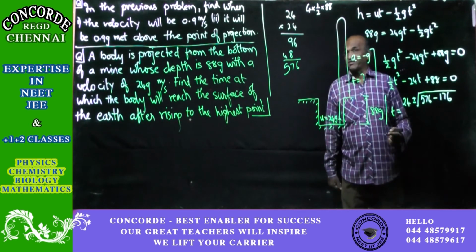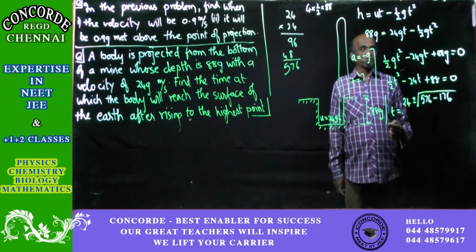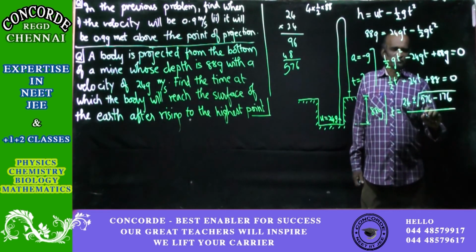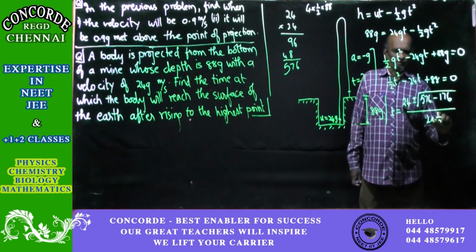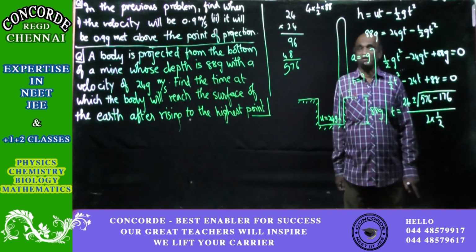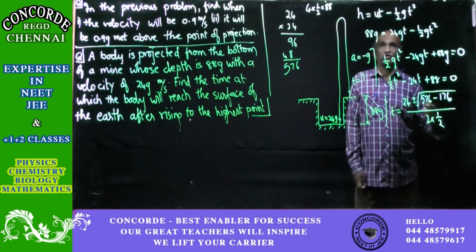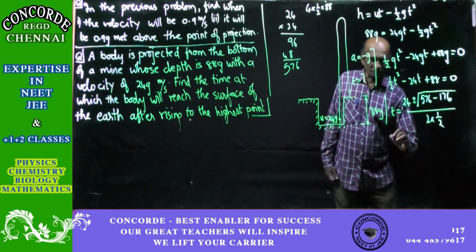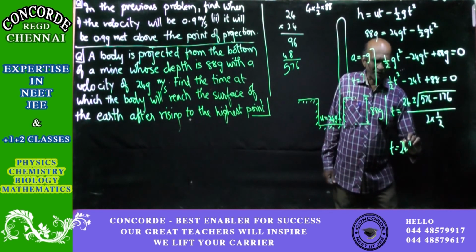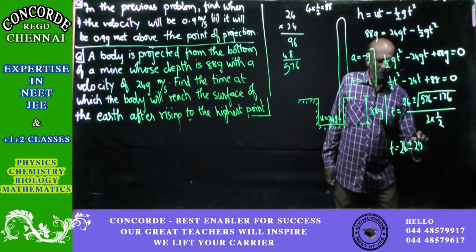This is what we have been saying from before. 576 minus 176 is 400. Square root of 400 is 20. So the time will be therefore equal to just 24 plus or minus 20 seconds.